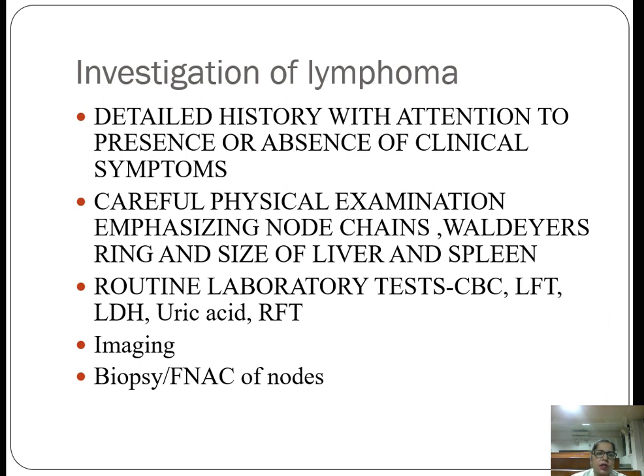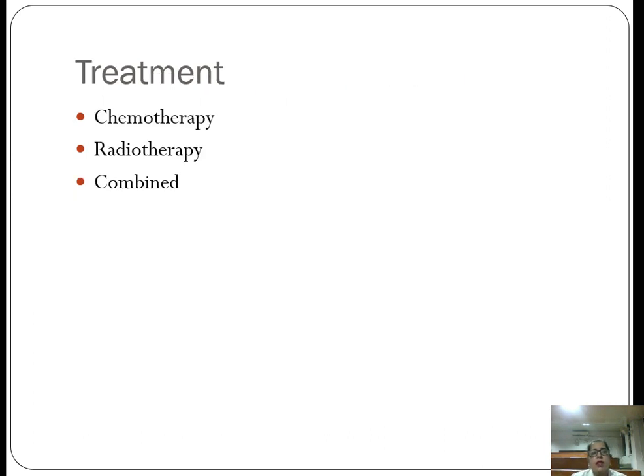And if again doubt is there, we will go for immunohistochemistry to know the type of lymphomas or the further prognostic mutations. Both types of lymphomas, Hodgkin and non-Hodgkin, are treated with chemotherapy, radiotherapy or combined, depending on the stage of the presentation and the condition of the patients. These are the two modalities.